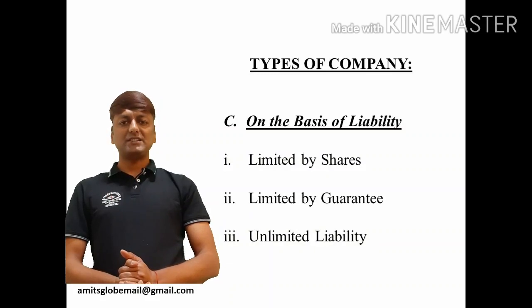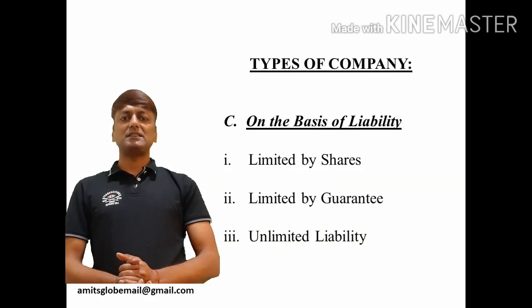Limited by shares are those companies in which the liability of the members is limited to the unpaid value of the shares held by the members of the company. In case of limited by guarantee, the liability of the members is limited to the undertaken amount which the members agree to pay as guarantee at the time the company goes into winding up. A guaranteed company can be of two types: having share capital, and not having share capital.